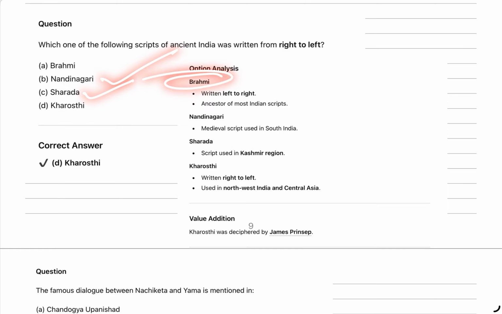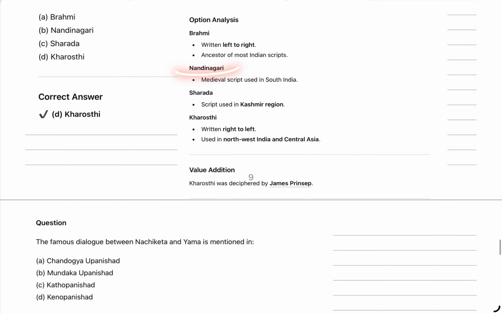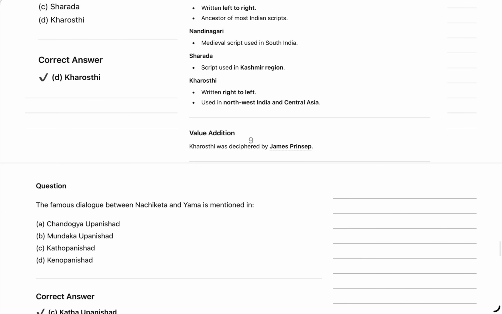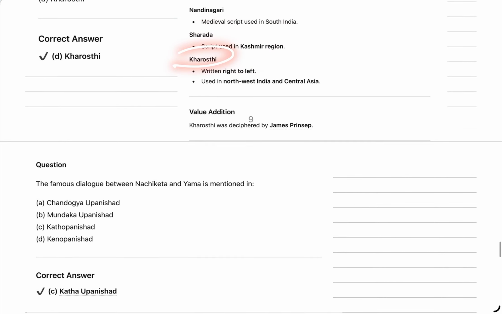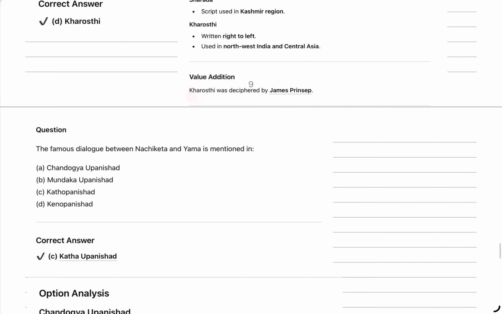Brahmi is written from left to right, and most Indian scripts derive from Brahmi. Nandinagari is famous in South India, and Sharda is famous in the Kashmir region. Kharoshti is written from right to left and was famous in northwest India and Central Asia. Kharoshti was deciphered by James Prinsep.